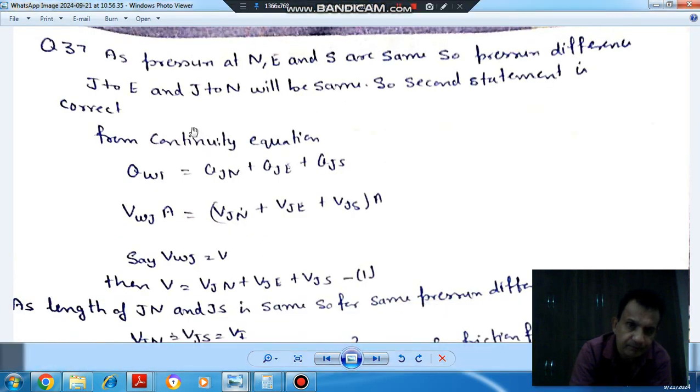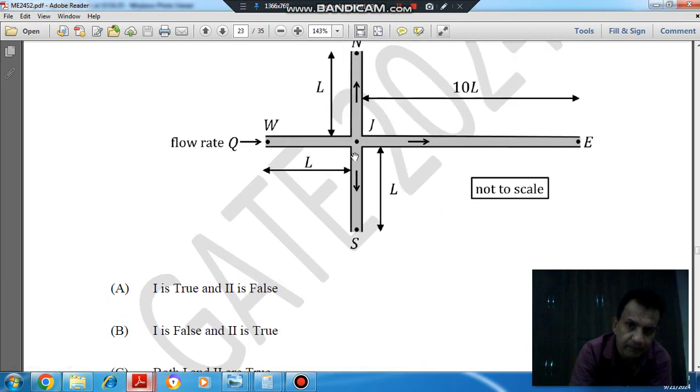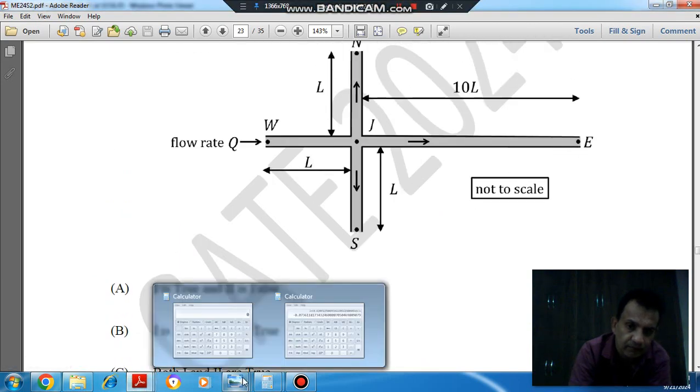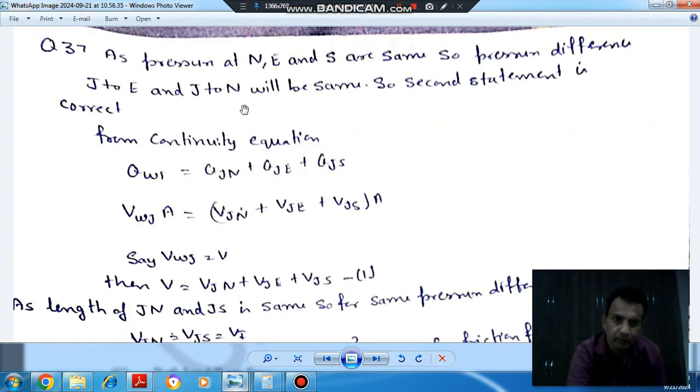So here the pressure at the outlet points N, E and S is the same, and the pressure at J will also be some value. So the difference of pressure between J and E and between J and N would be the same.